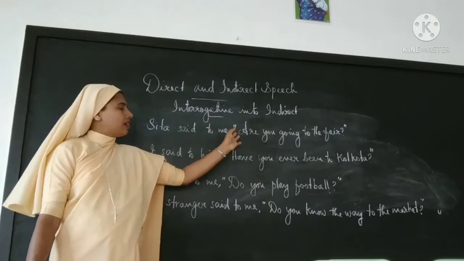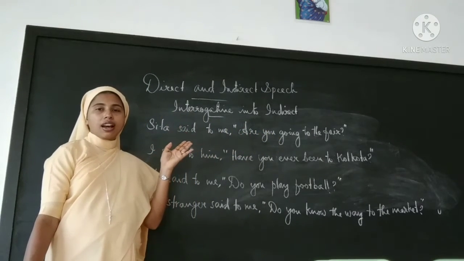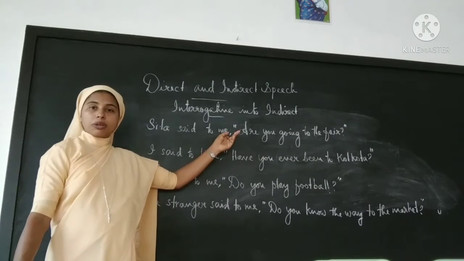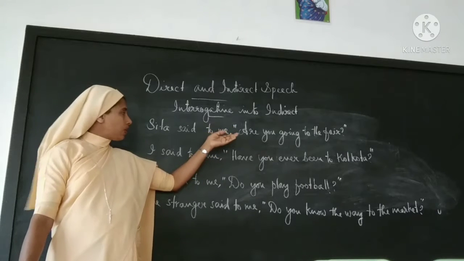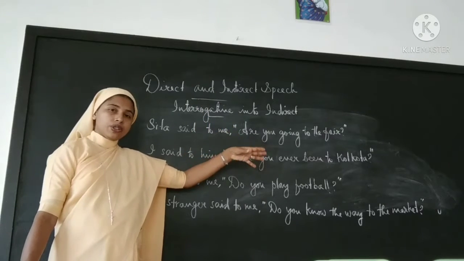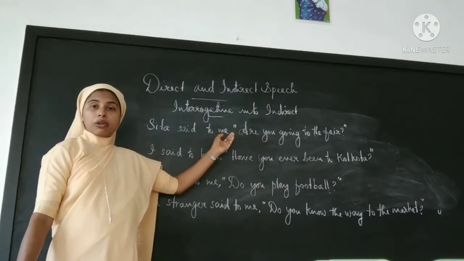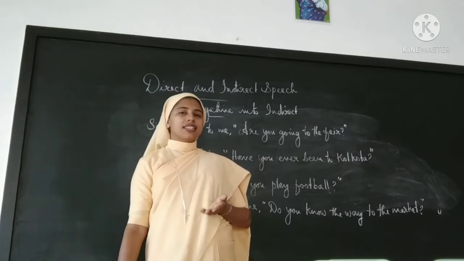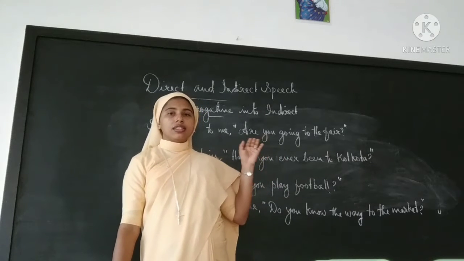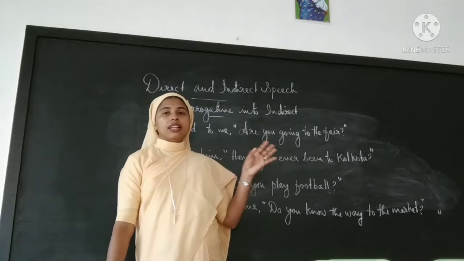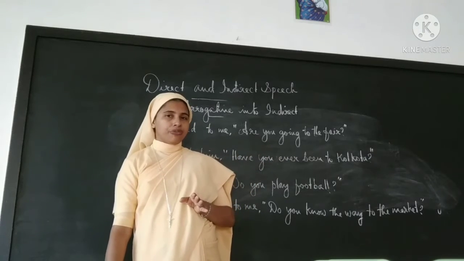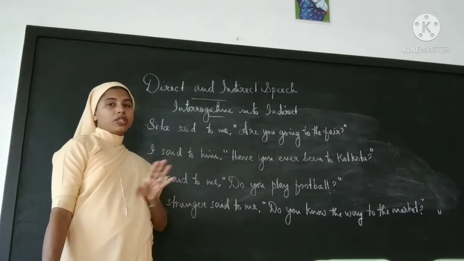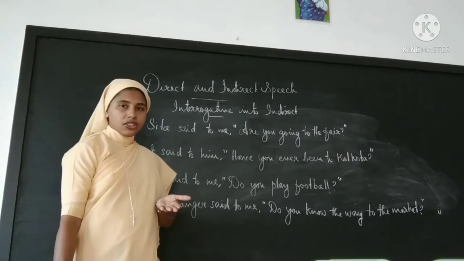And the rest of the things are similar to that of a statement. For example, the punctuation marks will be changed when it is changed into indirect: comma, inverted commas and question mark. The question mark will be changed back to a full stop, because when you convert this question into indirect speech, it has taken the form of a statement. Also pronoun changes are the same, and adverb changes are the same.